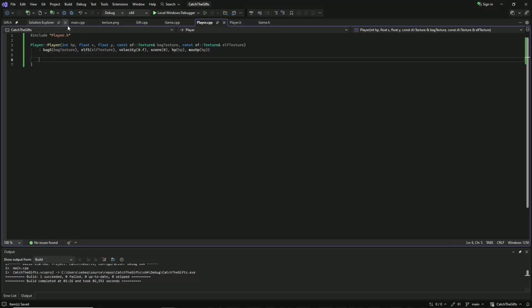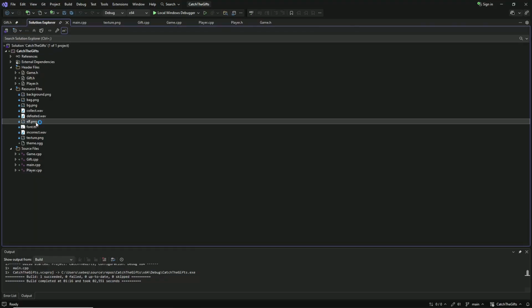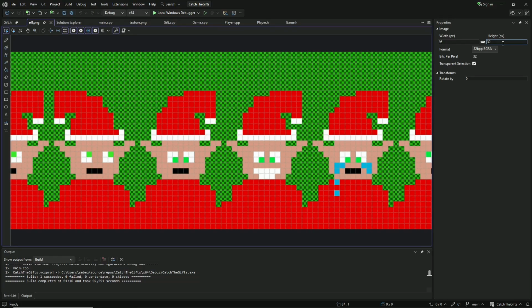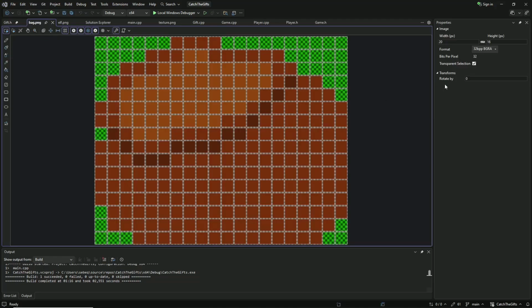Okay, so if we check out the elf, it is 32 pixels high, while the bug is only 16 pixels high and 20 pixels wide. Now I would like those two sprites to overlap a bit, like around here, so we get that effect that the bug is on the back of the elf.